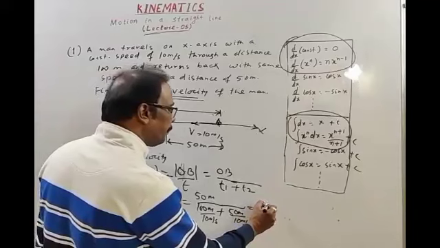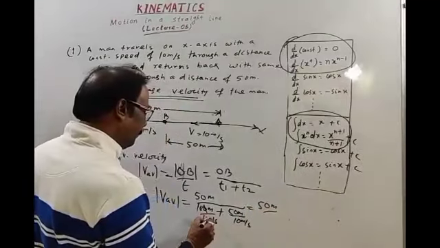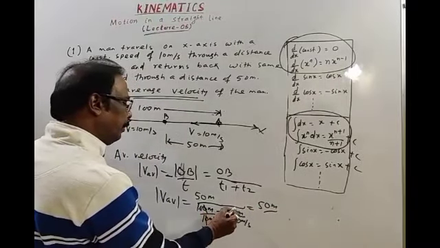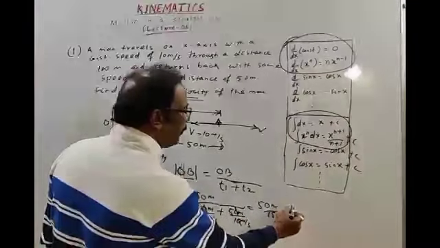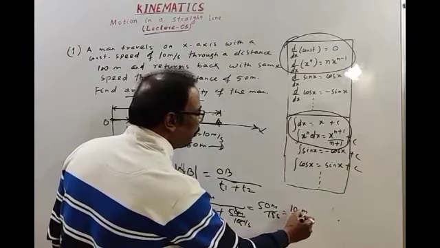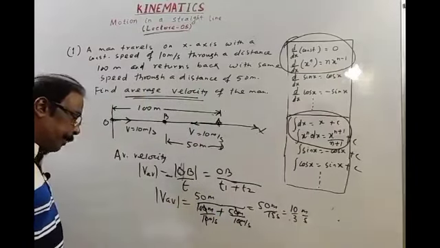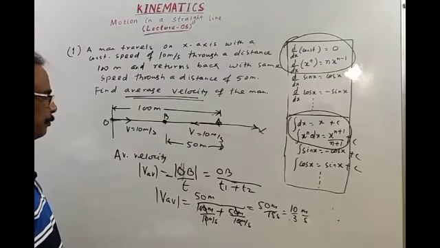That is 10 seconds plus 5 seconds, 15 seconds, and it comes to 10 by 3 meters per second. This is the magnitude of average velocity.